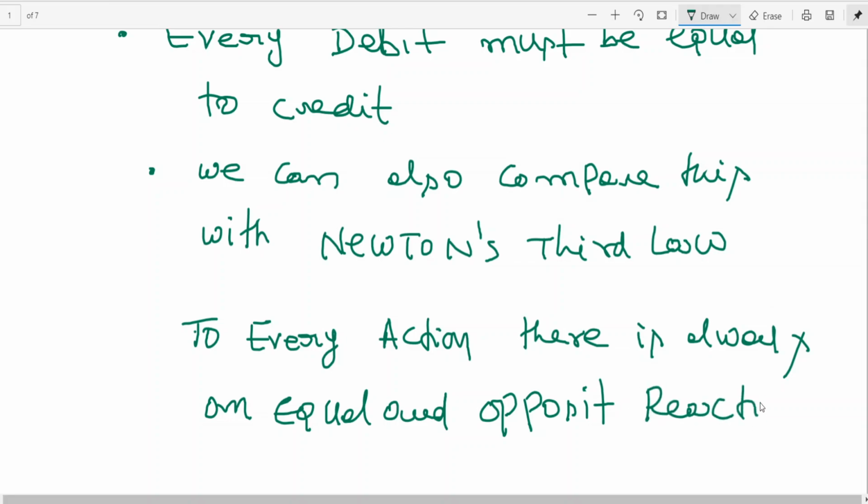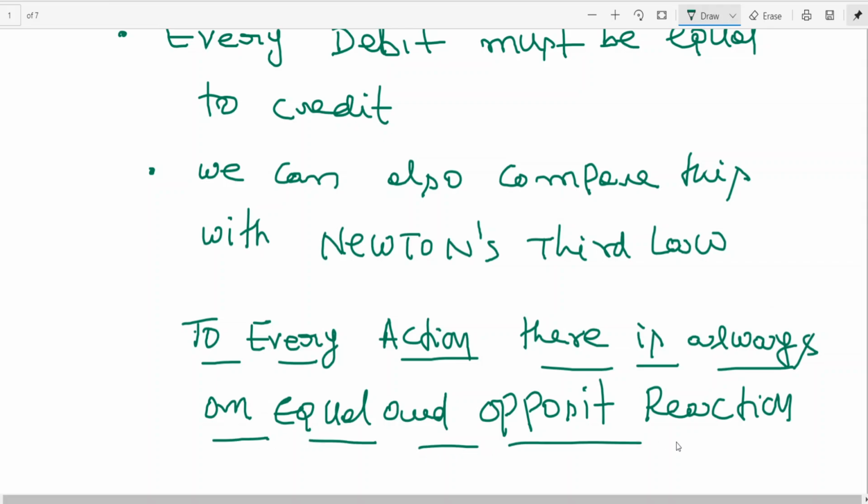Equal and opposite reaction. To every action there is always an equal and opposite reaction. This is Newton's third law. No? Every action has an equal and opposite reaction.